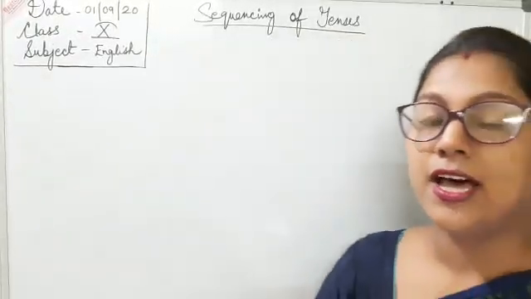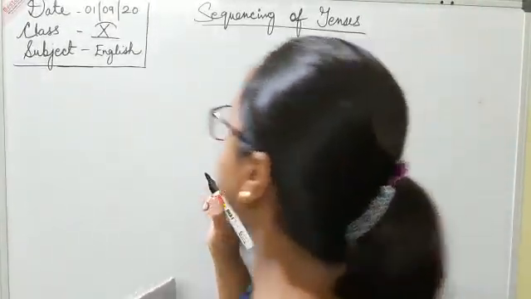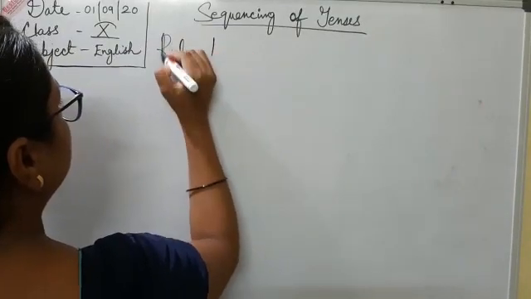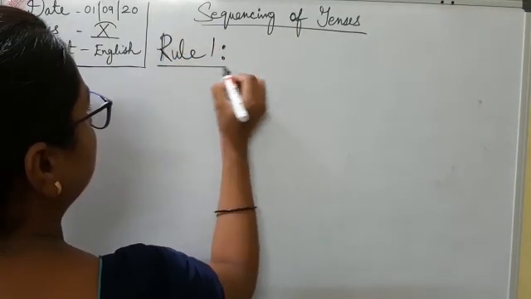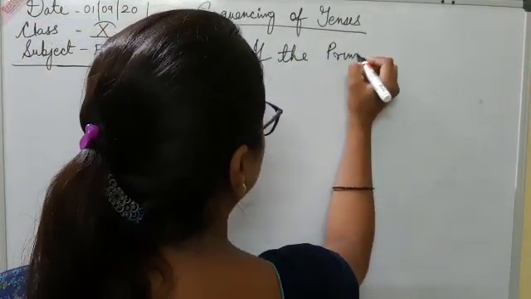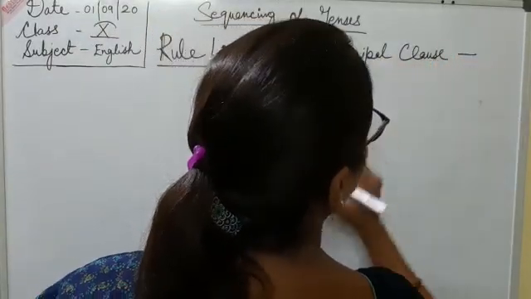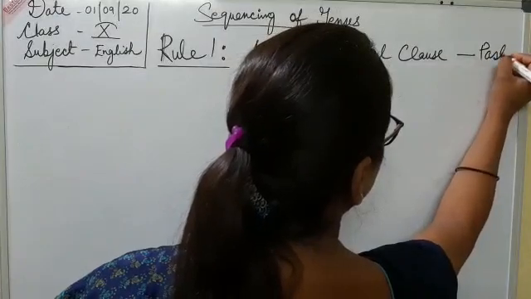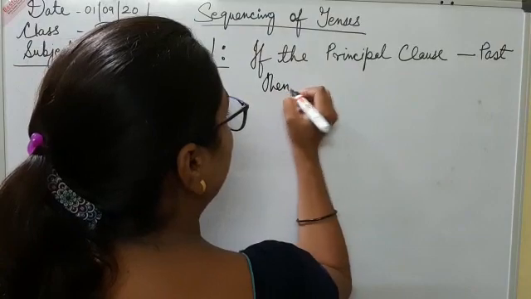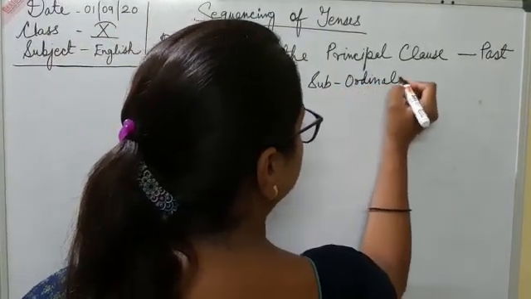So let's see 5 rules which are the exceptions to the basic rule. Rule number 1 is: if the principal clause is in past tense, then the subordinate clause will also be in past tense.